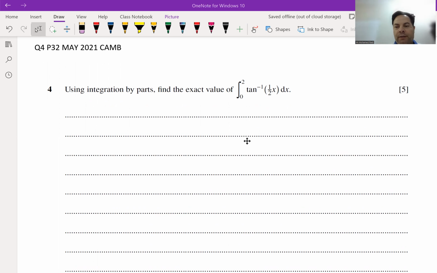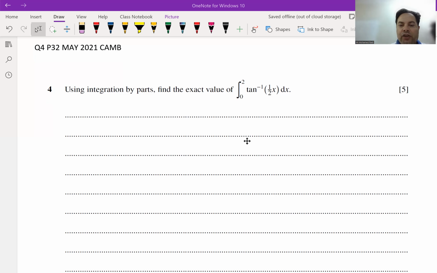Integration by parts means we split the function into two functions. One of them we integrate and one of them is differentiated. In our syllabus, we have differentiation of tan⁻¹ x and tan⁻¹ of half x. So which will be first and which will be second?